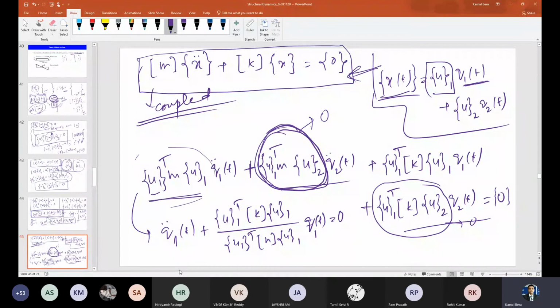And since this is a scalar quantity, I can just divide it. If it were a matrix, then I could not do it like this. But ultimately this is giving a scalar quantity. Okay, so I can write. Now what is this?